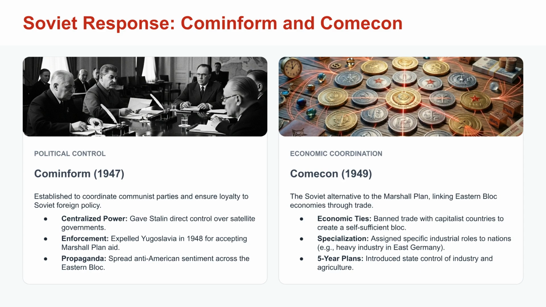Comecon ensured that the trade and economies of all the satellite states were tied together. It was supposed to bring the countries together so that they could all help each other rebuild. While it was supposed to be a joint partnership, it was strictly controlled from Moscow. It was clear from these developments that America and the Soviet Union were on a separate path, directly opposed to each other.